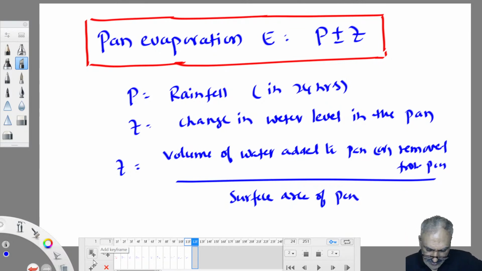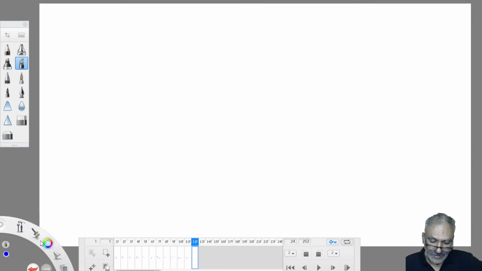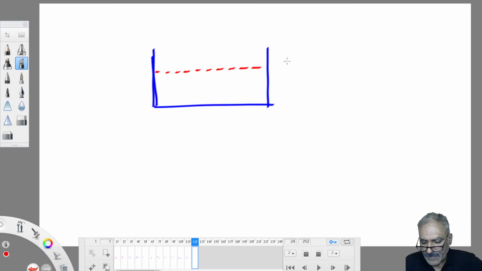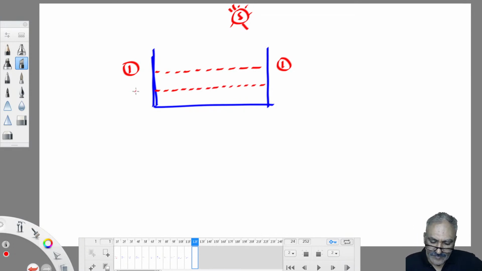Suppose, for example, you have a pan, some square pan or circular pan, whatever it may be. You fill the pan, and before observation the water level in the pan is at 1.1. Then due to evaporation, the water level has to drop down. Assume that on that day there is no rainfall, so rainfall P is equal to 0. The decrease in water level is called Z.